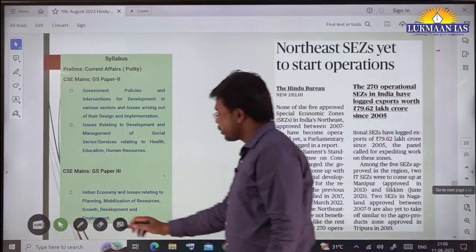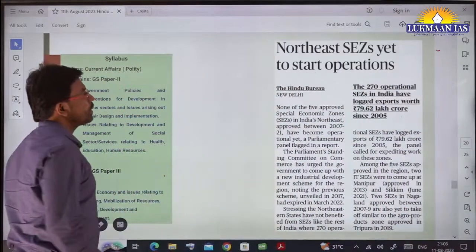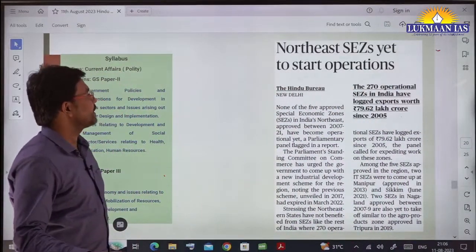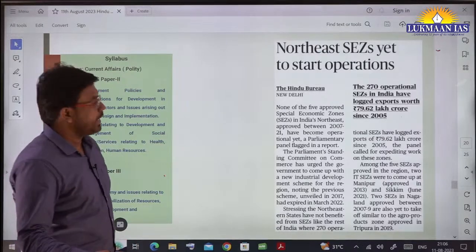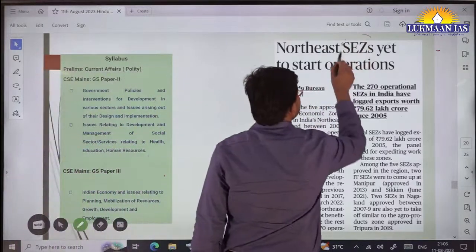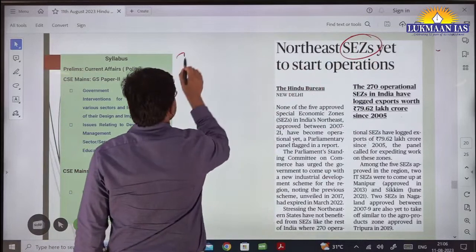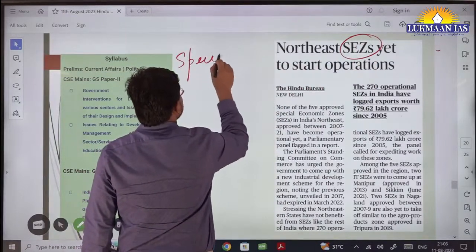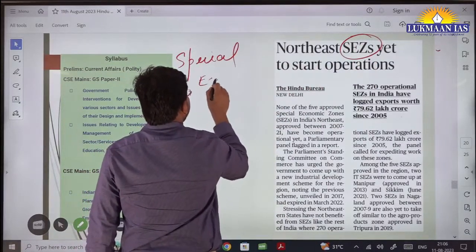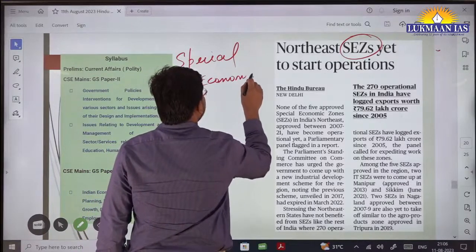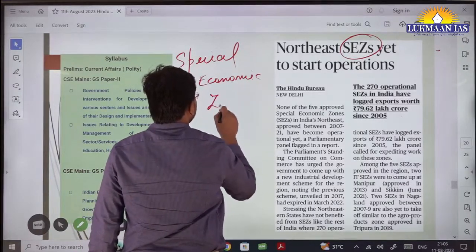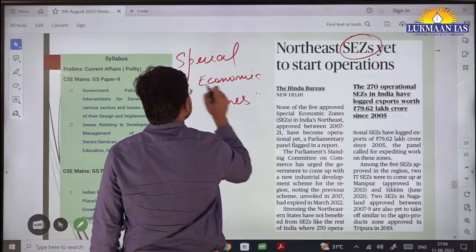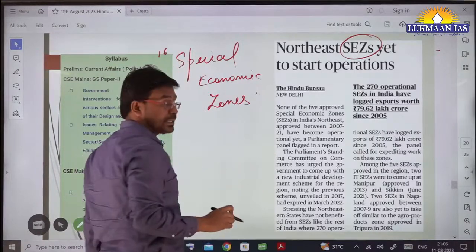Now we have another topic. It says Northeast SEZs yet to start operations. SEZ stands for Special Economic Zones. So what are special economic zones? We need to understand this concept first.